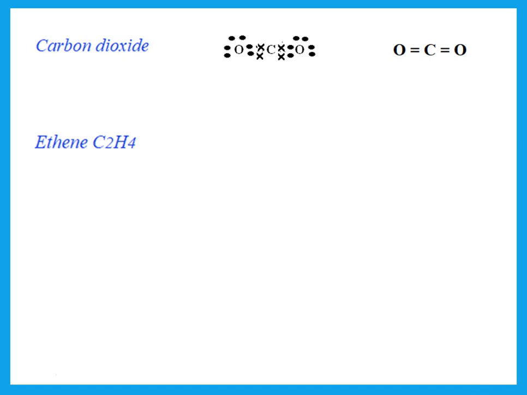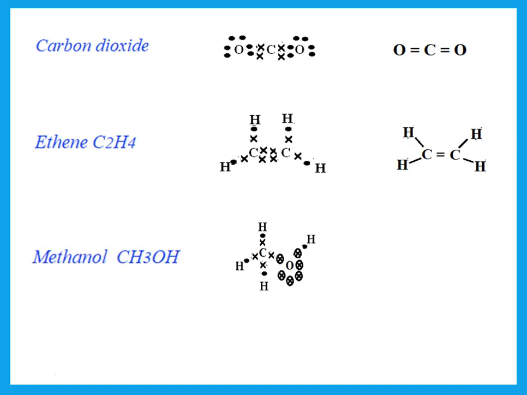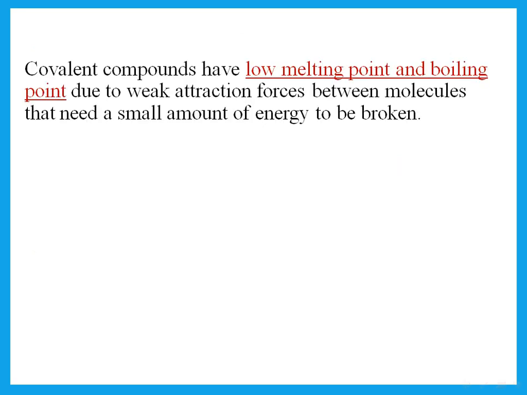Carbon dioxide is very important. Ethene, methanol. Methanol has 3 different atoms, so you need 3 different notations. So you can use an X with a circle or a dot with a circle or a small circle or an open circle or whatever. But don't forget the extra electrons on the oxygen. Oxygen has 6 electrons. It's going to use 1 to share with carbon, 1 to share with hydrogen, and it still has the rest of its 6 around.